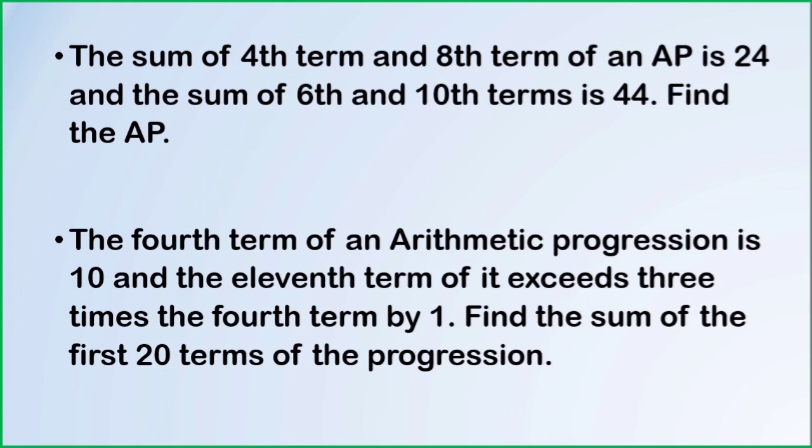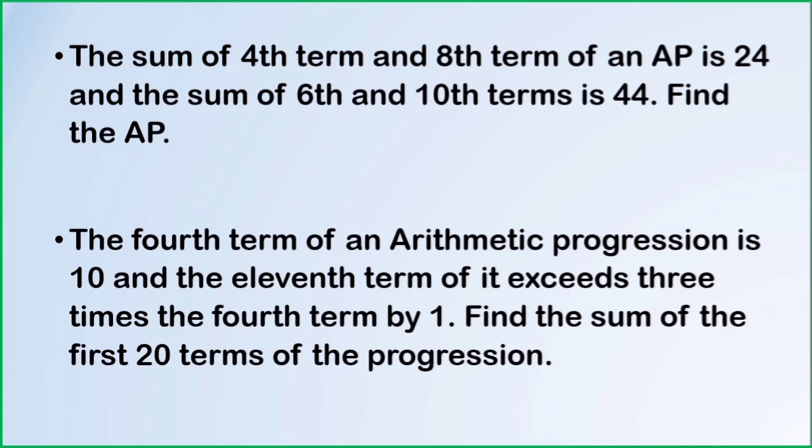Next question: the 4th term of an arithmetic progression is 10 and the 11th term of it exceeds 3 times the 4th term by 1. Find the sum of first 20 terms of the arithmetic progression. This is a very important question. Understand the word exceeds, which means you should add.